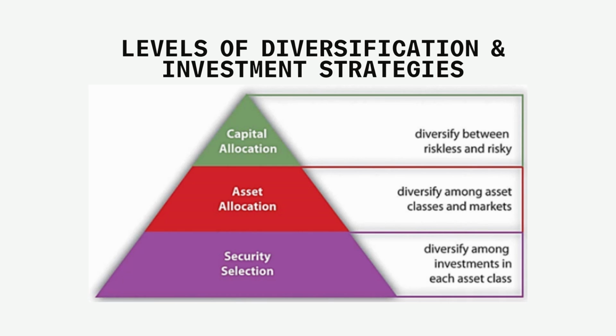The second one has to do with asset allocation, and we already saw that it has to do with diversifying among asset classes and markets with given risks and returns depending upon your chosen investment instruments. The third has to do with security selection. It is the third step in diversification whereby you choose individual investments within each asset class.